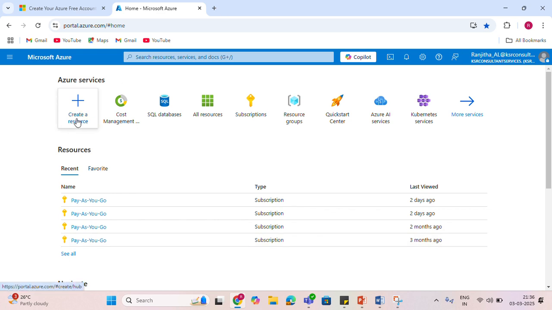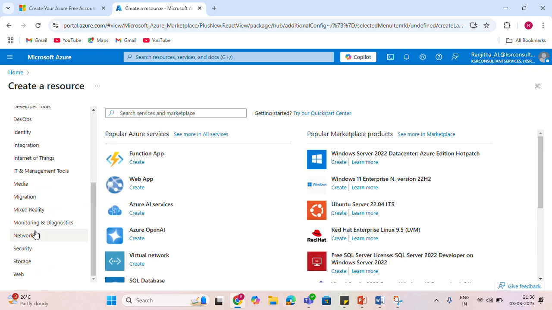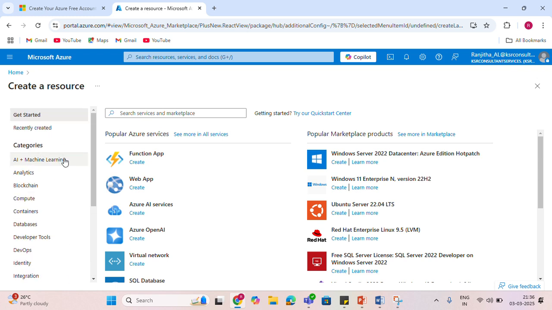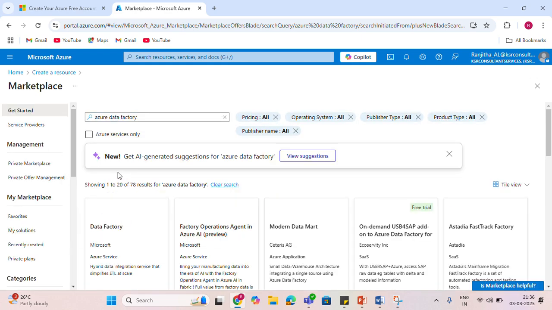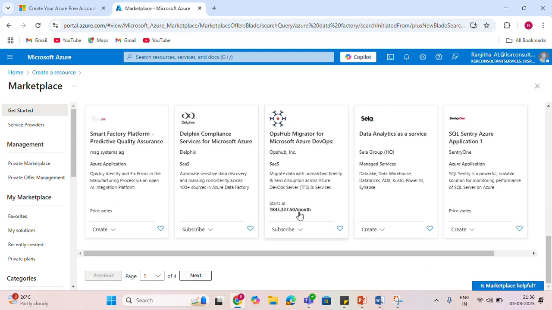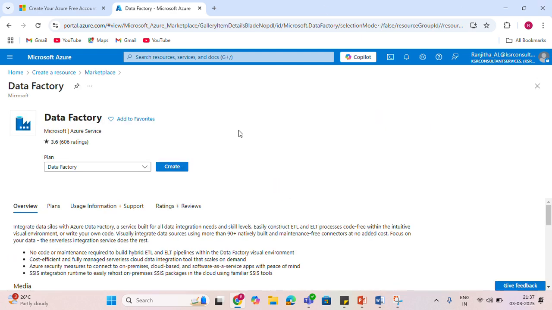And I'm going to select create a resource group, select this one. And here you can see some options. We are going to use all these options. And I'm going to search Azure Data Factory, Azure Data Factory. And this is all Azure portal, guys, meaning other types of Azure. And you can see pages 1 to 4, but we are going to use only the first option, Azure Data Factory Microsoft. I'm going to select that one.